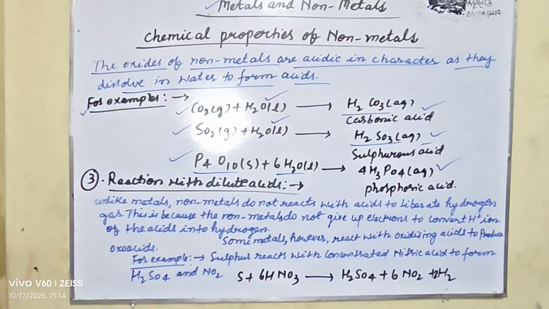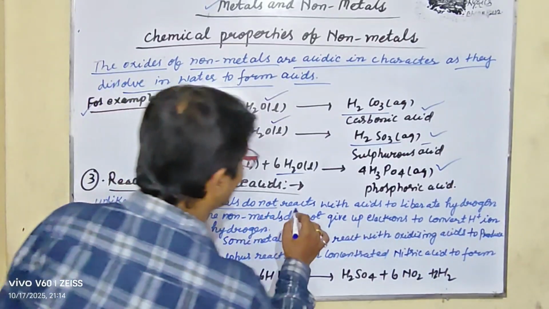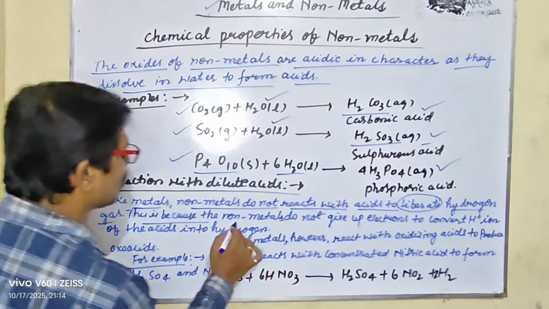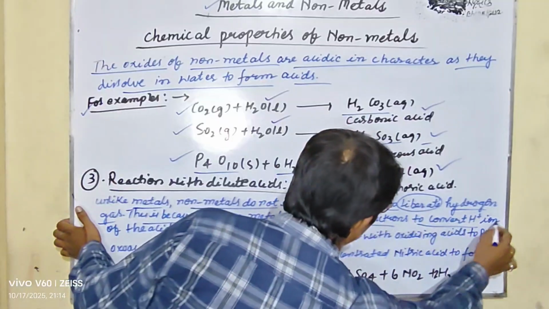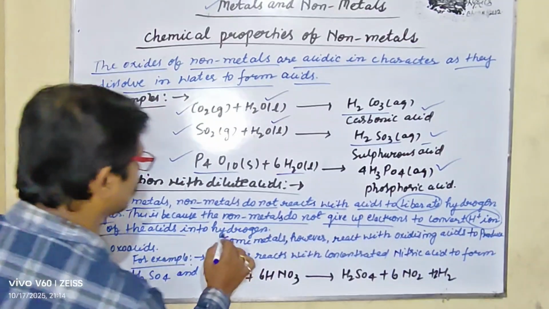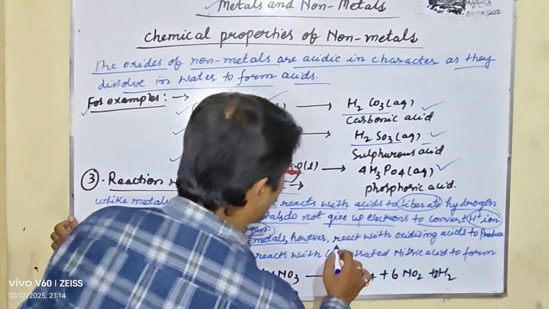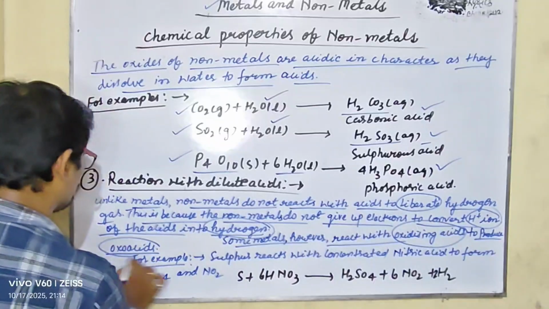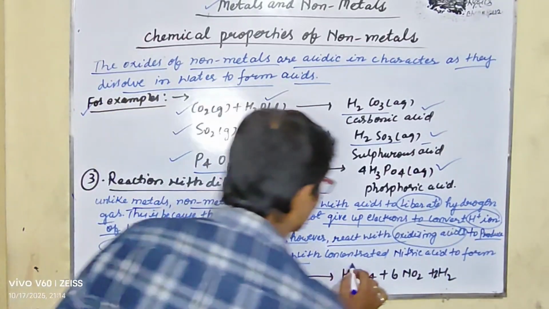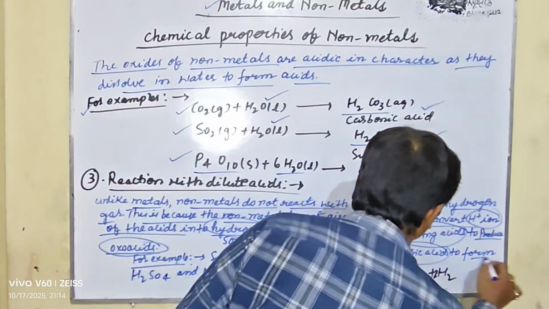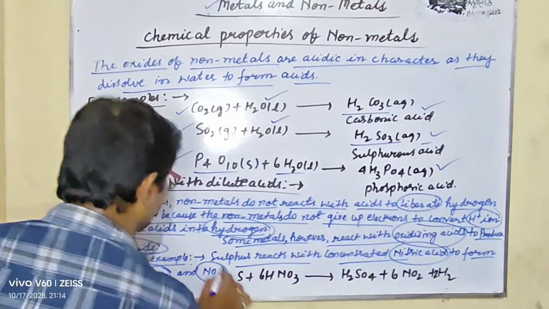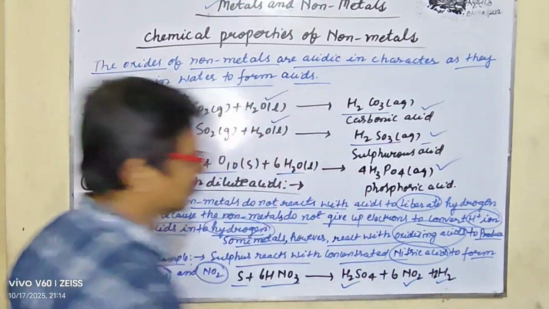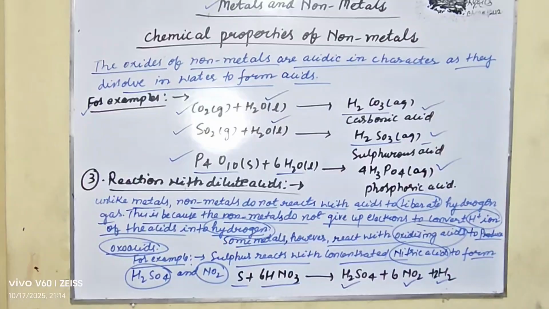And reaction with dilute acids, unlike metals, nonmetals do not react with acid to liberate hydrogen gas. This is because the nonmetals do not give up electrons to convert H plus ion of the acid into hydrogen. Some nonmetals, however, react with oxidizing acid to produce oxo acid. For example, sulfur reacts with concentrated nitric acid to form hydrogen sulfate and NO2. This is sulfur plus HNO3, it gives hydrogen sulfate, NO2 plus 2H2O. This is all about the reaction with dilute acid.